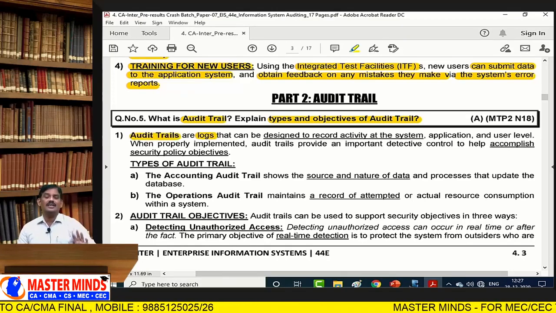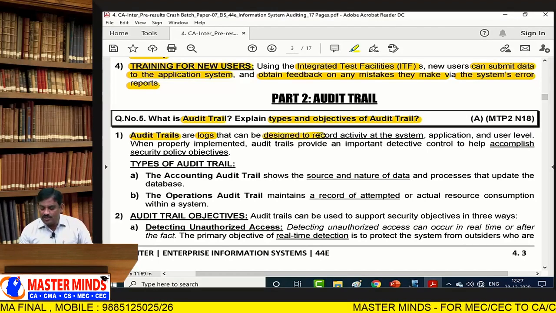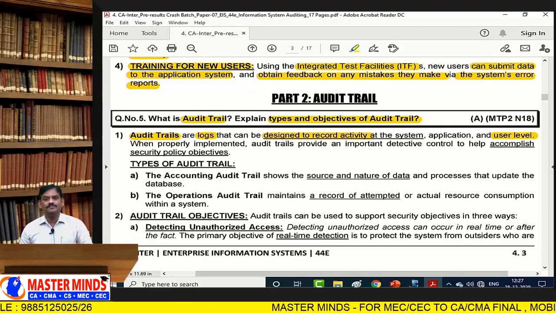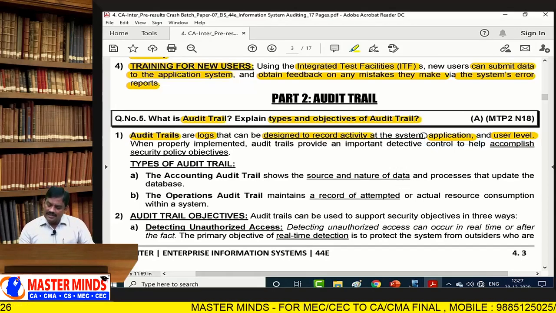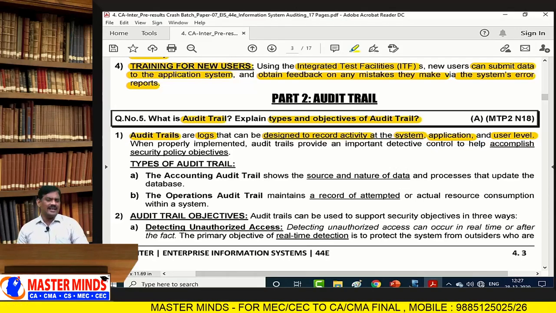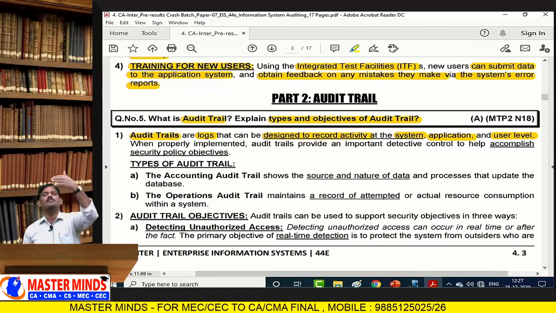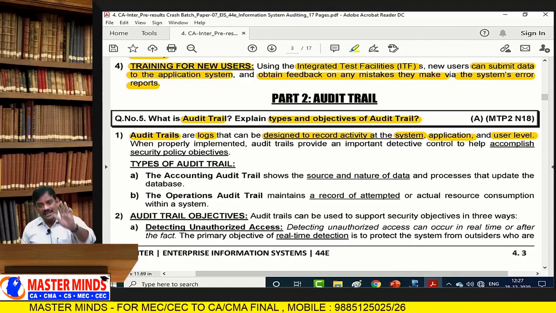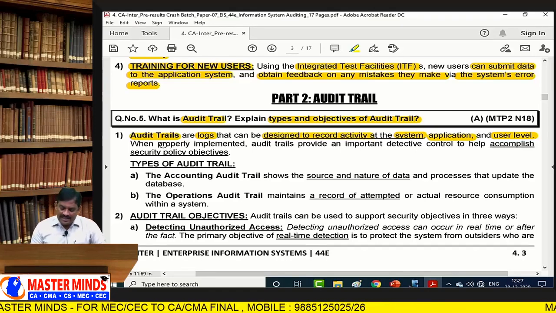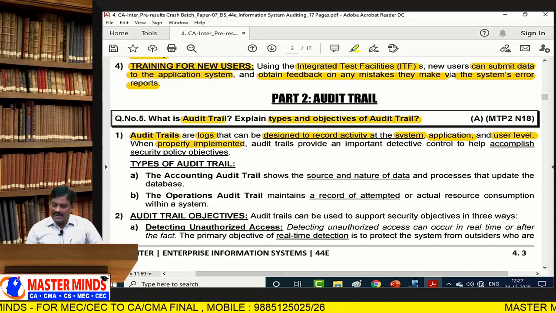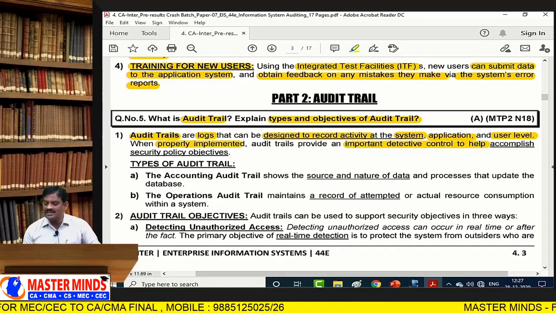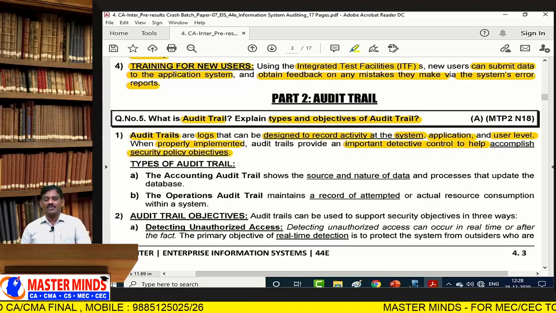A log is a record designed to record the activity or events at the user level, application level, database level, system level, network level. When these are properly implemented, they provide an important detective control mechanism that helps to accomplish security policy objectives.